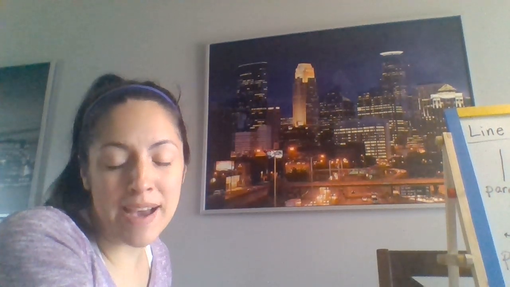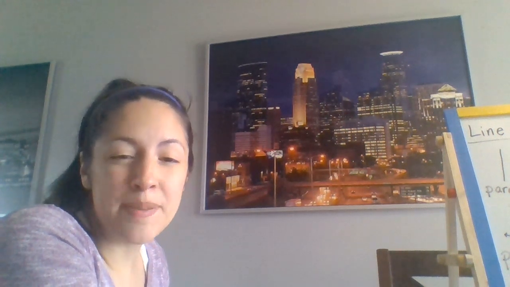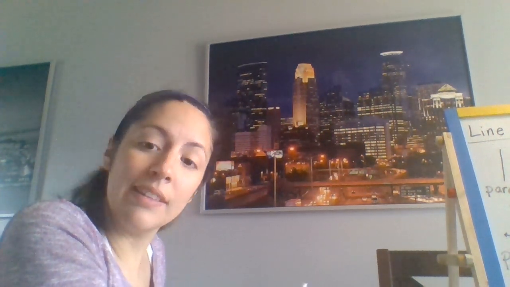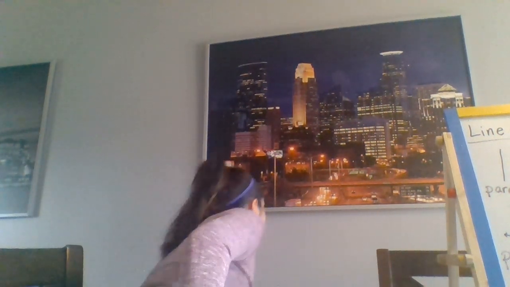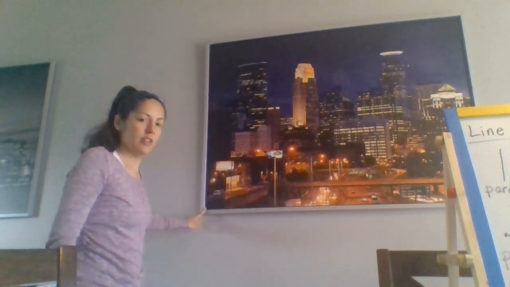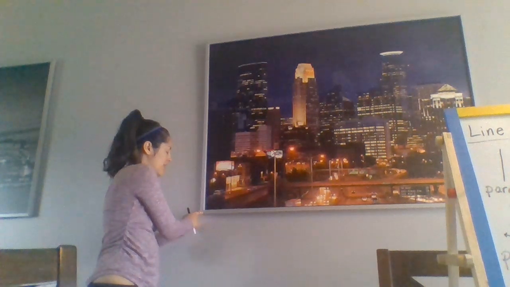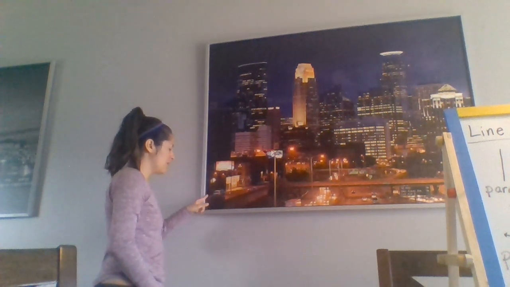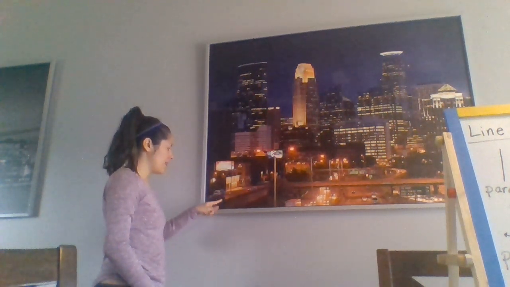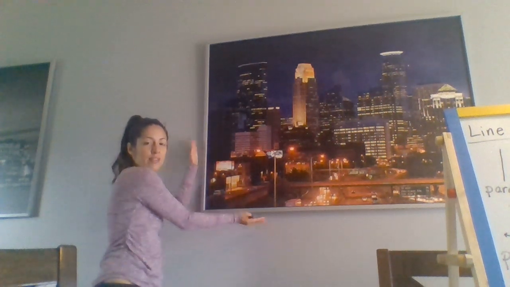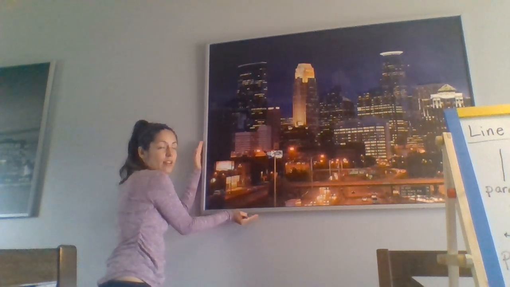Now, in this frame, I can see examples of some perpendicular and parallel lines. Let me show you. So right here in this corner, I notice that this line and this line intersect at a 90-degree angle, creating a square right here in this corner. So I know that these two lines are perpendicular.